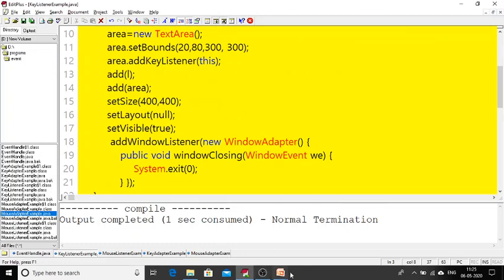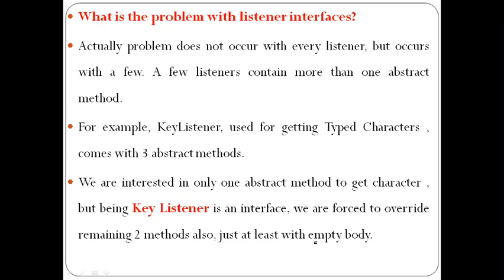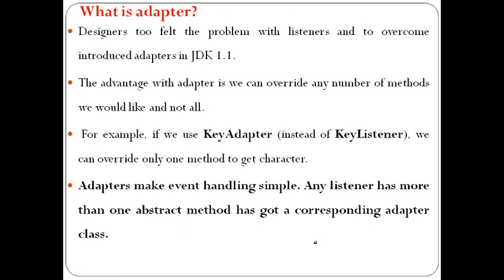To avoid this situation, the Java developers came up with a concept called adapter classes. These adapter classes are abstract classes. For the key listener interface, if you want to handle key events, instead of using key listener, you can use key adapter. Key adapter is the adapter class. Since an adapter class is an abstract class, you need not provide the body for all the methods in the adapter class.